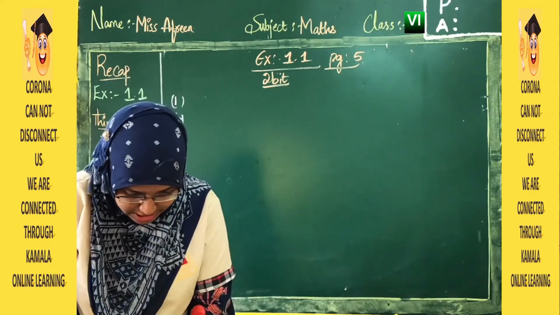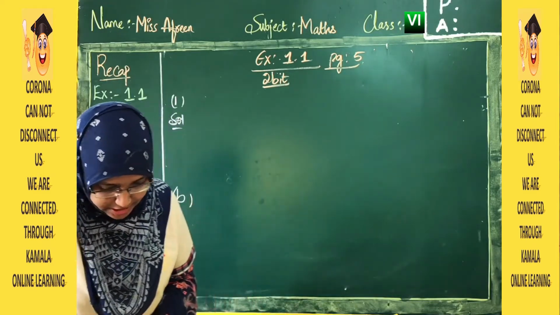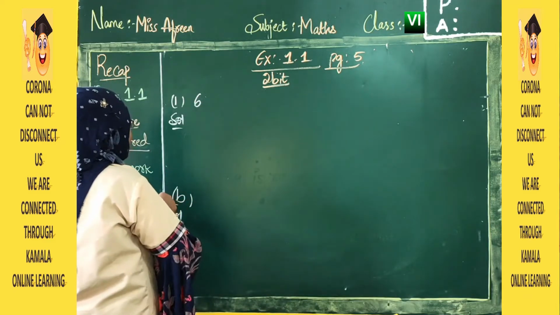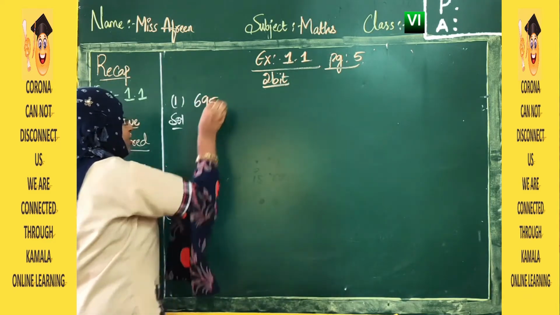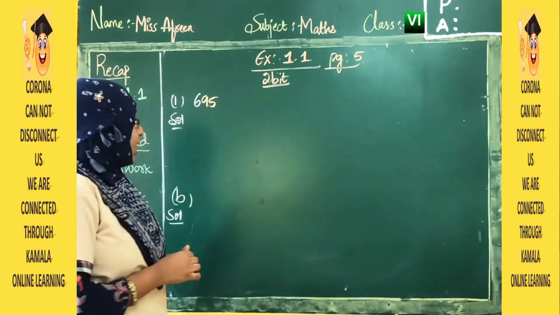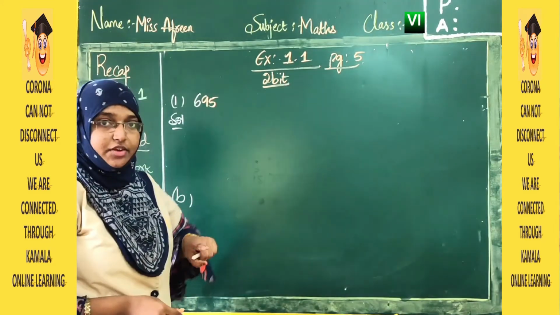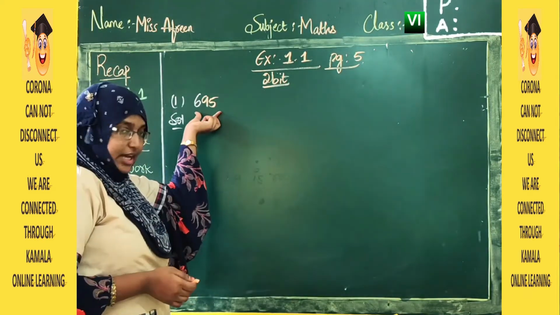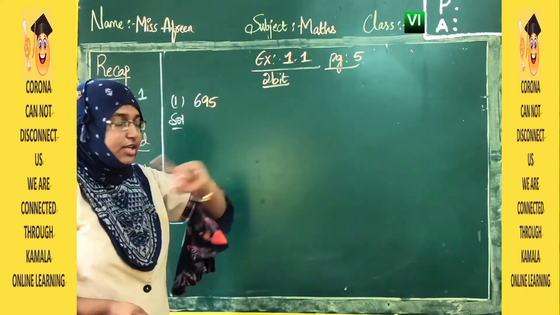The first one is 695. As this is nearest to 100, we will write multiples of 100. So 695 lies between 600 and 700.